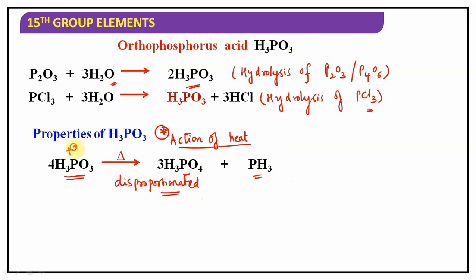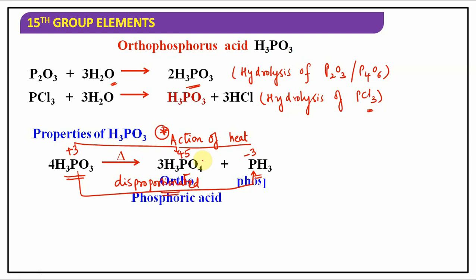See here, what is the oxidation state? +3. Here the oxidation state is +5. And here the oxidation state is -3. So +3 has changed to +5, an increase in oxidation number, oxidation. +3 has changed to -3, a decrease in oxidation number, reduction. A single substance can undergo oxidation and reduction in a reaction. That reaction is called a disproportionation reaction. So upon heating, orthophosphorus acid can be disproportionated to H3PO4 and PH3. It is a very important reaction. Is it clear for you?